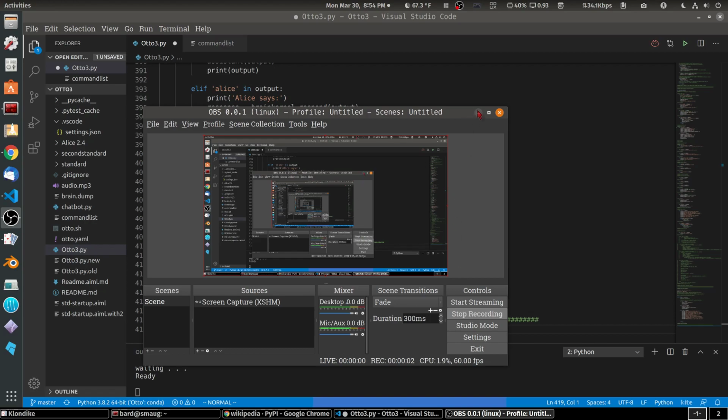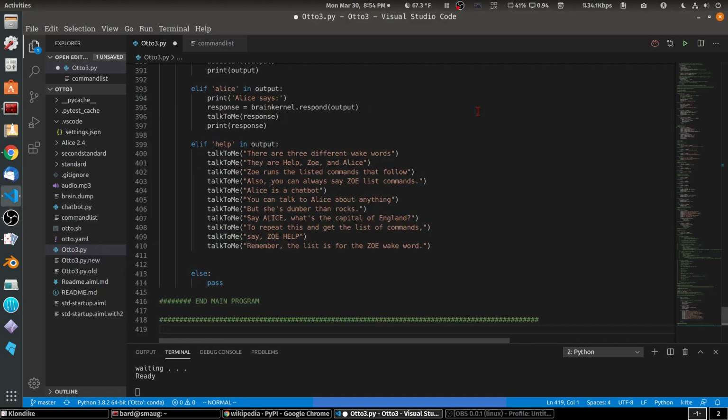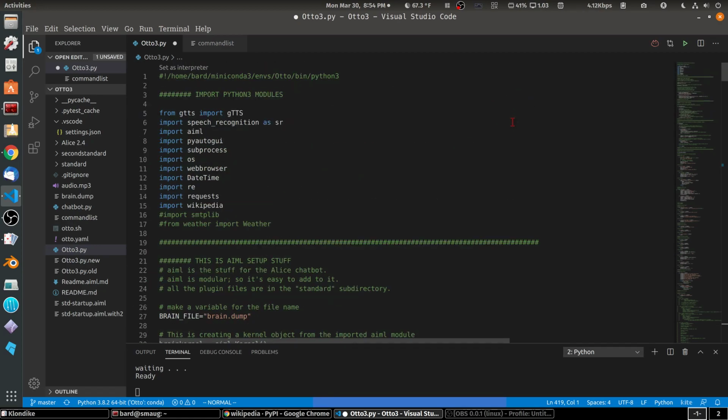Hello. I'd like to show you what's been going on with my program called Auto3.py. This is my virtual assistant, and I've added quite a few things. I've cleaned it up quite a lot. Of course, it's out on GitHub. You can take a look at it. But I've done a number of things to it.